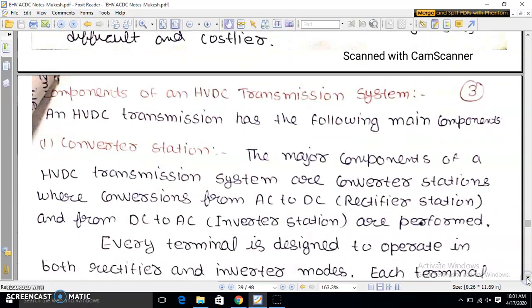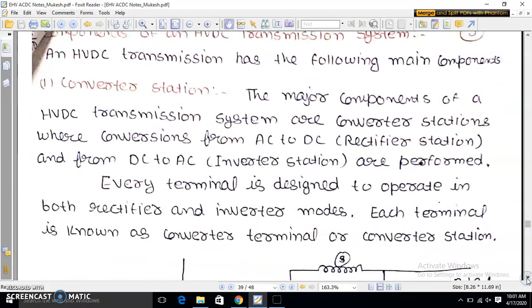The main components are converter station. The major components of an HVDC transmission system are converter stations, where conversions from AC to DC, rectifier stations, and from DC to AC, inverter stations, are performed. Every terminal is designed to operate in both rectifier and inverter modes. Each terminal is known as converter terminal or converter station.